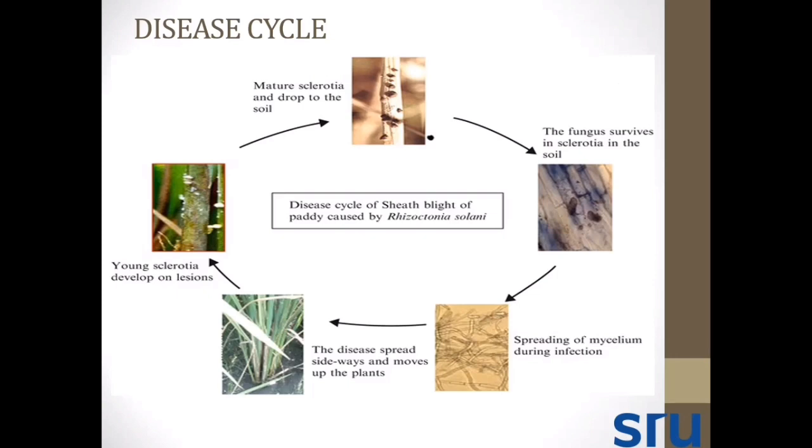Again, the fungus gets entry into the host plant. Again, it will produce the sclerotia. Then it will produce the right-angle branched mycelium. Then this mycelium will spread inside the host plant. And again, there is production of sclerotia that will continue the life cycle for 3 to 7 years.